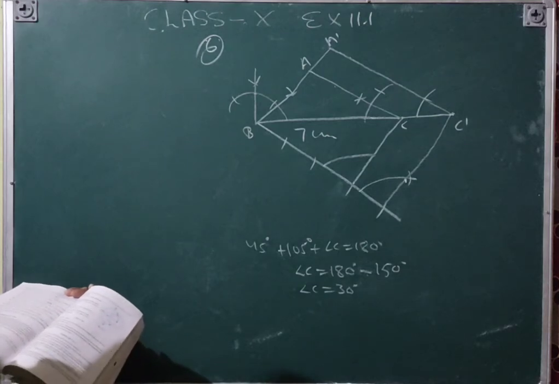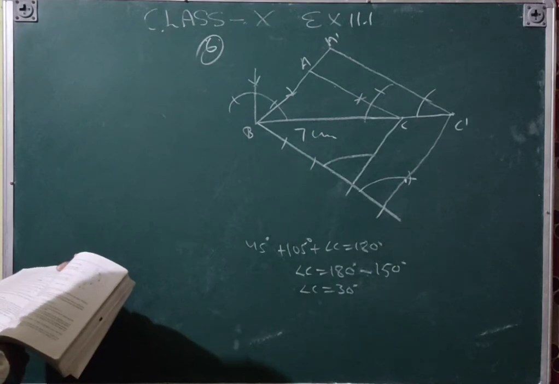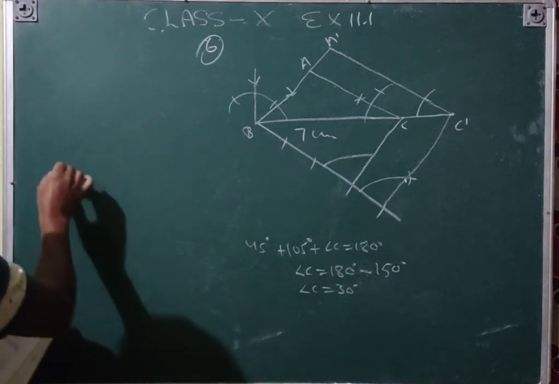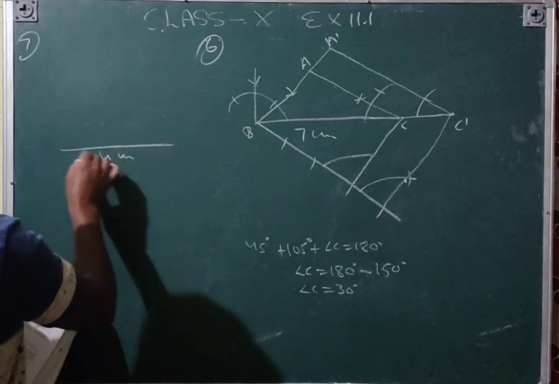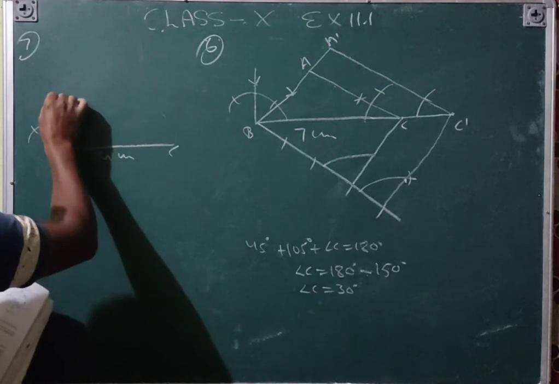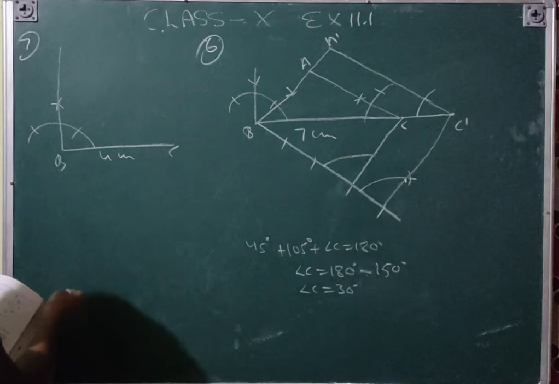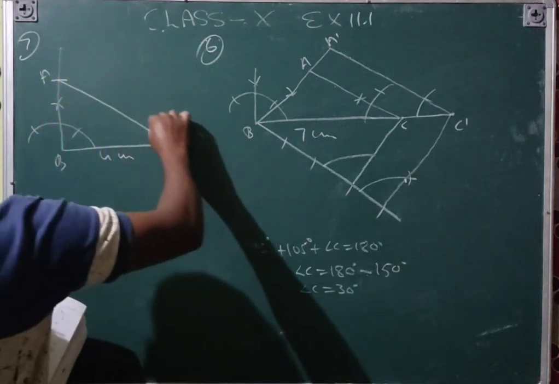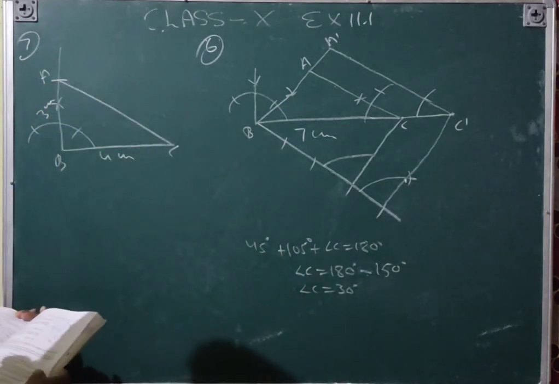draw a right angle triangle. The sides other than the hypotenuse are 4 centimeter and 3 centimeter. So that is the 7th question. First of all you will draw the 4 centimeter distance, and then draw here a 90 degree angle by the compass, and then take that 3 centimeter distance and make an arc. This is the A point, this is the 3 centimeter.